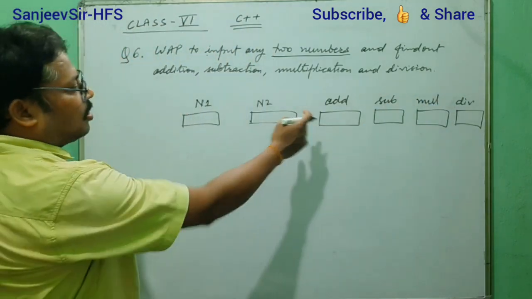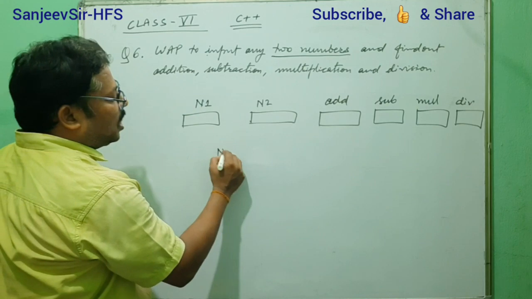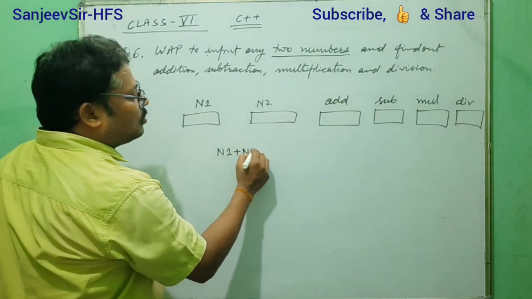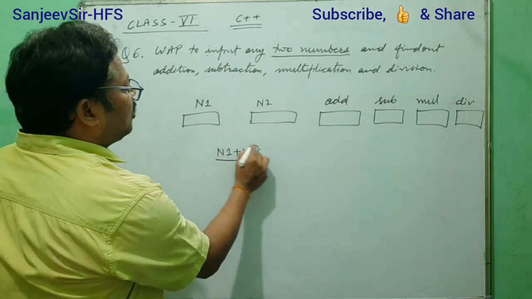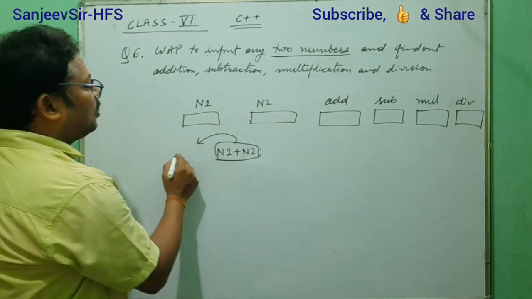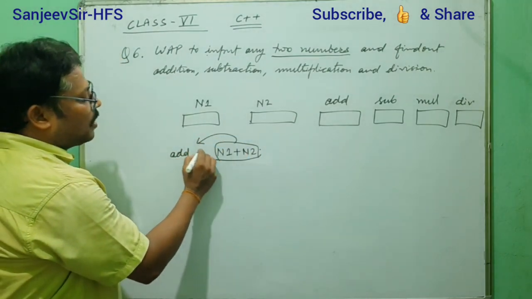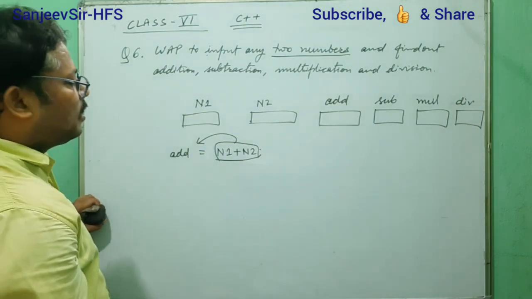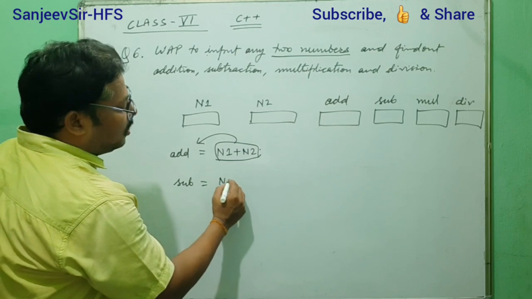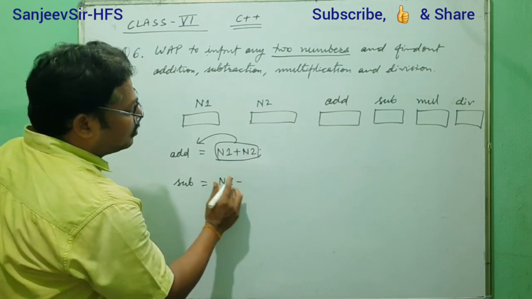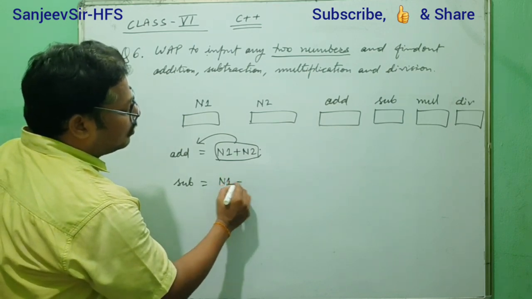That means addition, how can we find it? We know n1 plus n2 is that statement. But this result of n1 and n2 we will store in add. So we have taken one variable for addition, add. Another variable is subtraction. For subtraction, n1 minus n2.